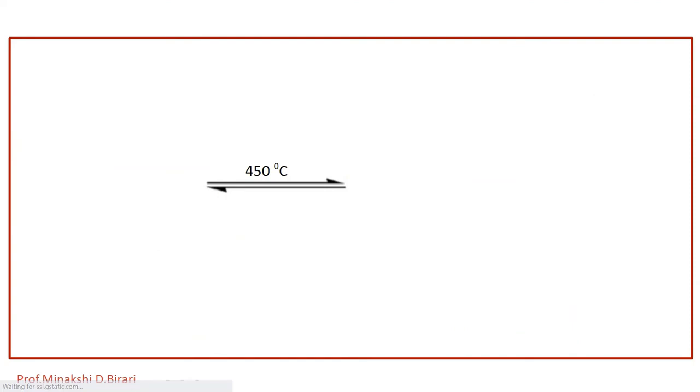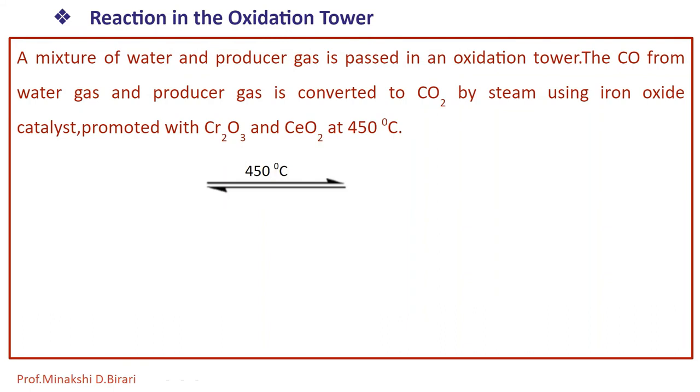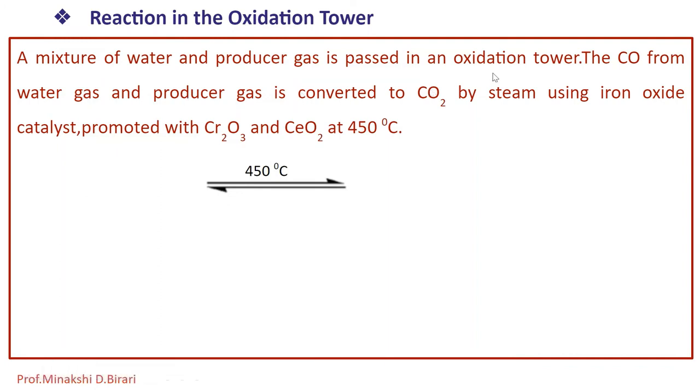So let us see the steps involved in the manufacturing. Already I have explained in detail the whole process of manufacture of ammonia by the modified Bosch-Haber process. Let us summarize the process. So a mixture of water gas and producer gas is passed in an oxidation tower. The carbon monoxide from water gas and producer gas is converted to CO2 by steam using an iron oxide catalyst that may be promoted with Cr2O3, at 450 degrees Celsius.